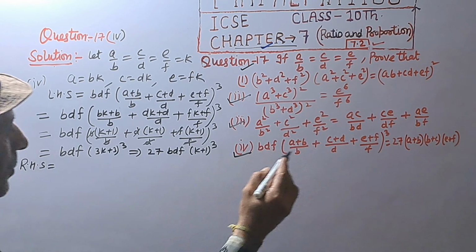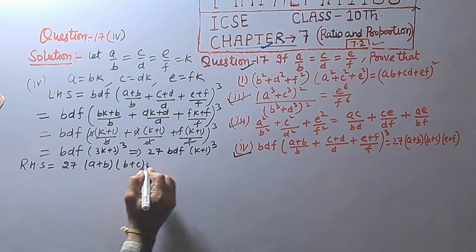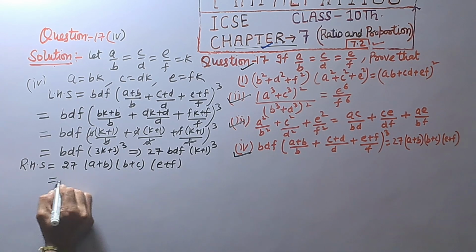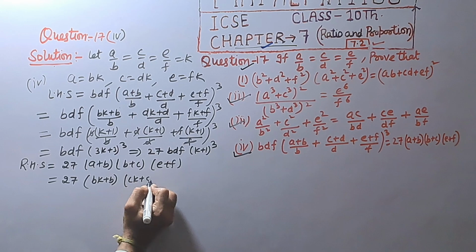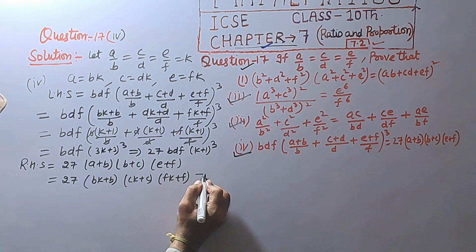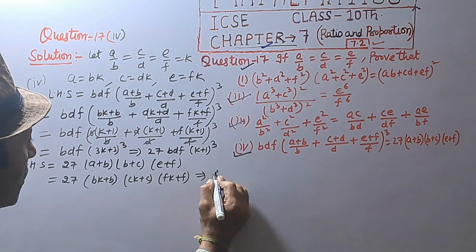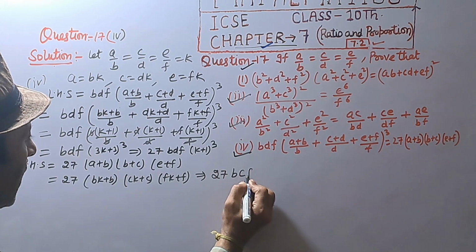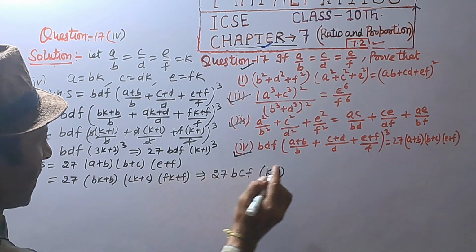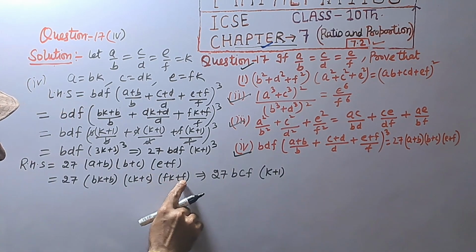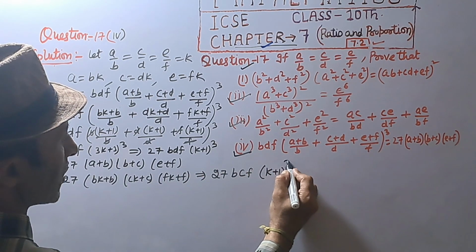Right hand side is 27(a+b)(c+d)(e+f). Substituting a = bk, c = dk, e = fk, this is 27(bk+b)(dk+d)(fk+f). Taking b, d and f common, this is 27·b(k+1)·d(k+1)·f(k+1), that is 27bdf(k+1)³.